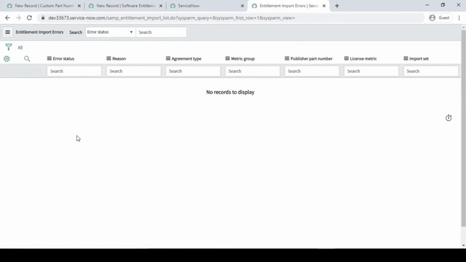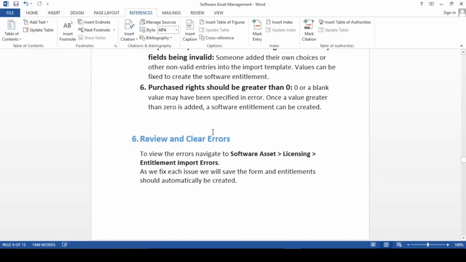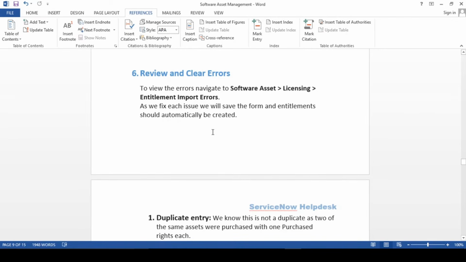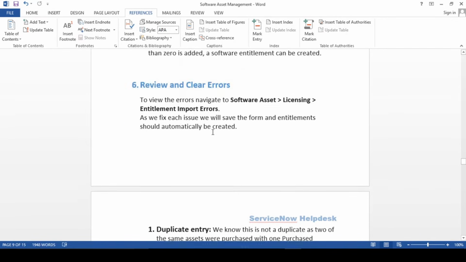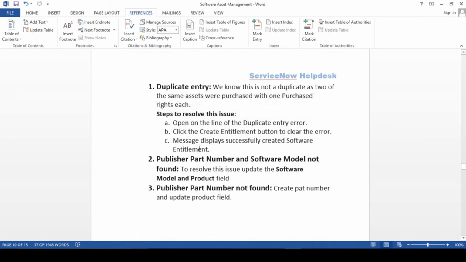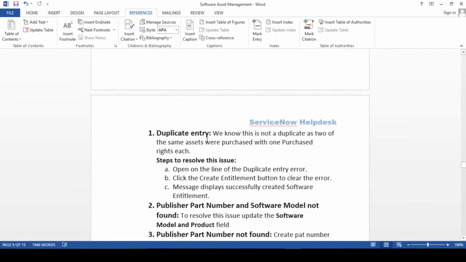No, as of now we don't have any. Recently I enabled the plugin. Fine. So if you have errors, please go and rectify them. You have a solution for that, right? Review and clear the error, duplicate entry, all this I have written down. I have already explained how to resolve such errors.